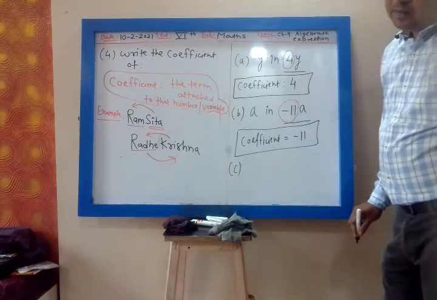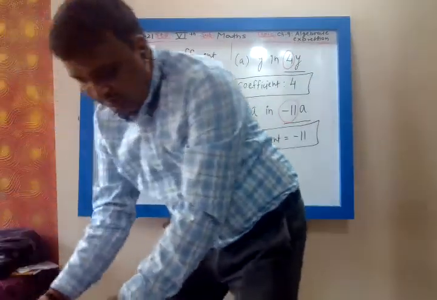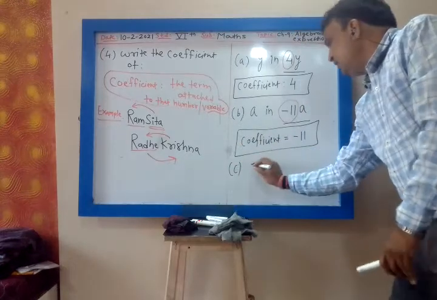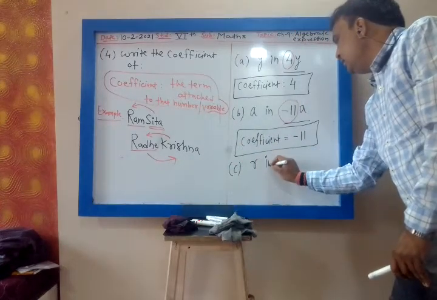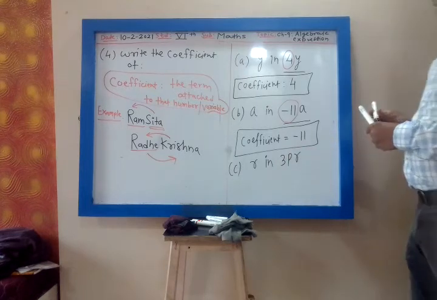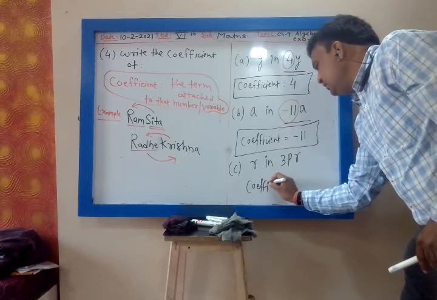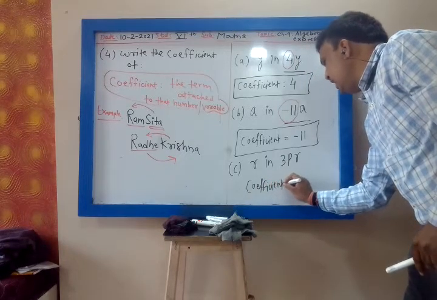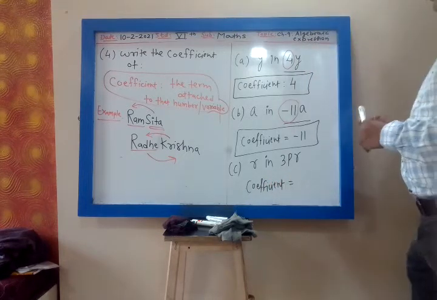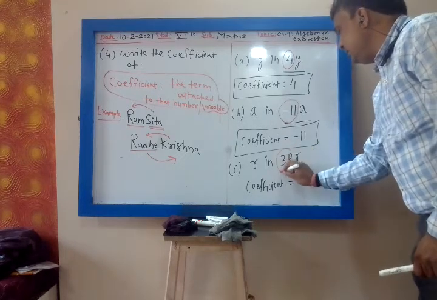C, R in 3PR. What is the term attached to R? The term attached to R is 3p.